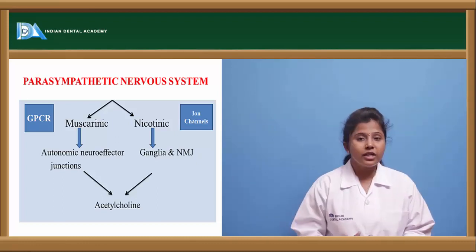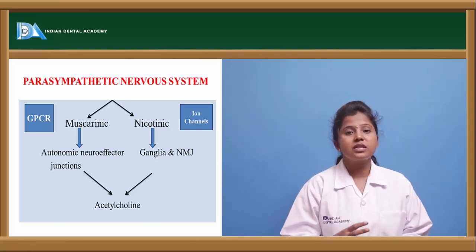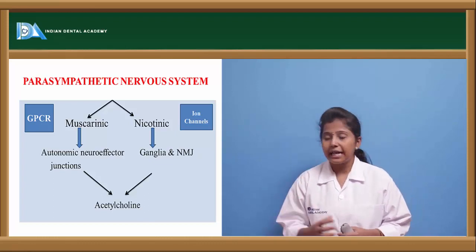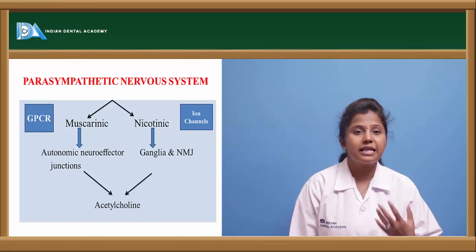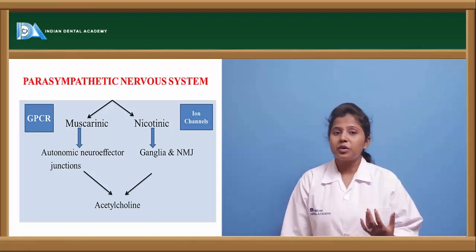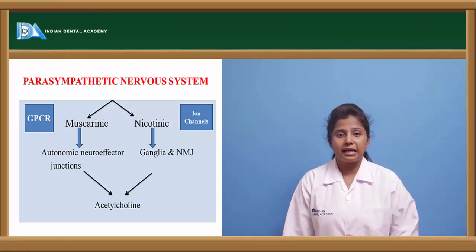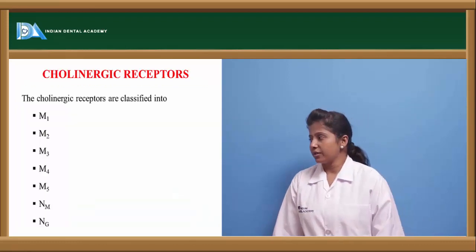Whereas nicotinic receptors are present in the neuromuscular junction as well as the ganglionic junction, or ganglia, and acetylcholine binds to those particular receptors present in the ganglia as well as the neuromuscular junction.